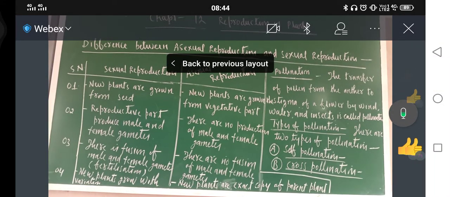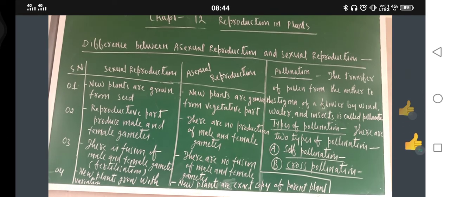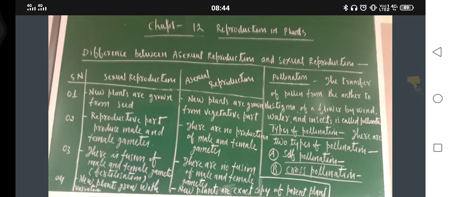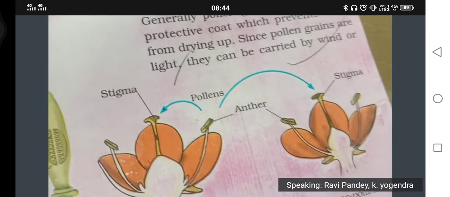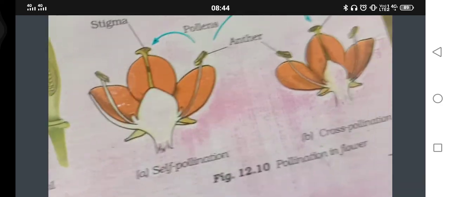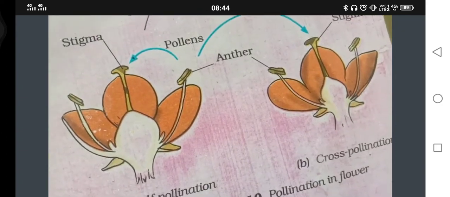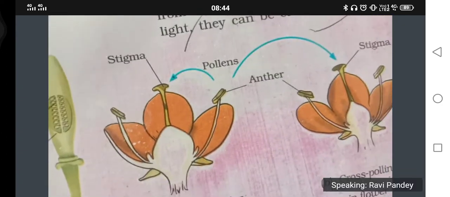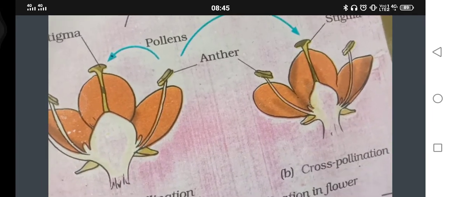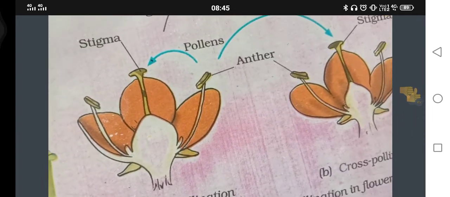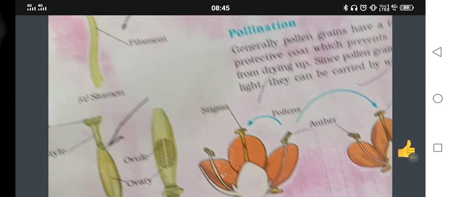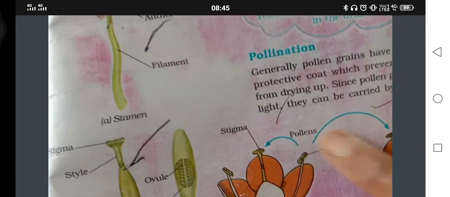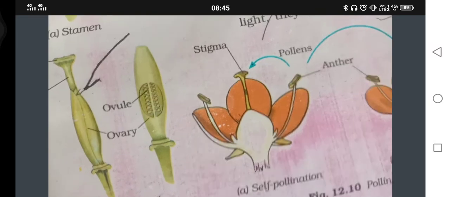So just see, this is called pollination. Now I will show you in the diagram. Now I will tell you the meaning of self pollination and cross pollination. But you can see this diagram very clearly. Pollen is transferring from anther to stigma. Arrow marks are there. So this is called pollination.